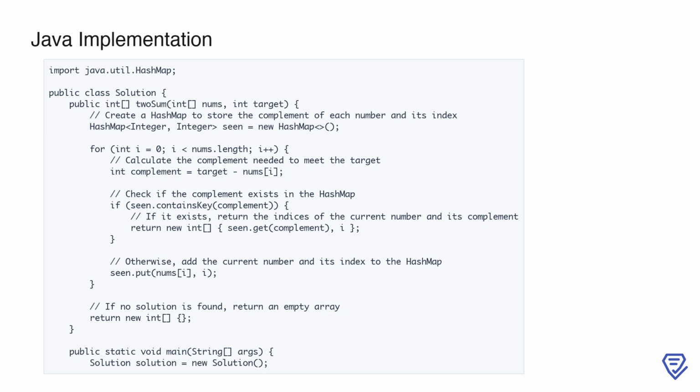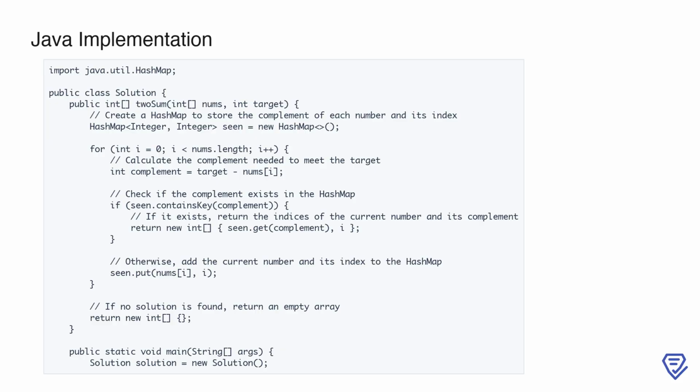First, we import the HashMap class, which will help us store and retrieve data efficiently. Inside the Solution class, we define the twoSum method that takes an array of integers, nums, and a target integer as its inputs. To solve the problem, we initialize a HashMap called seen, which will store each number in the array along with its index.